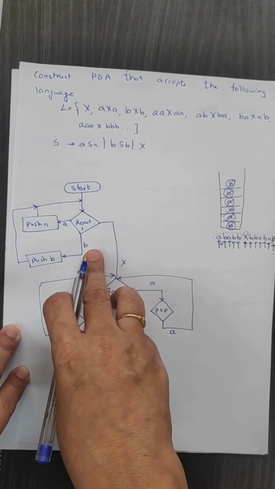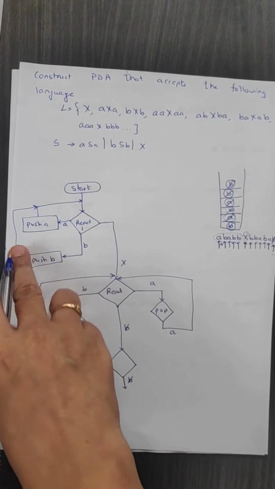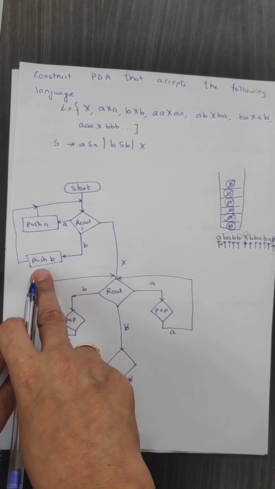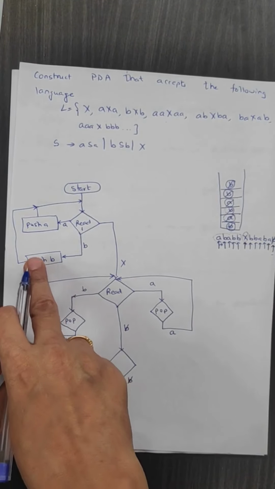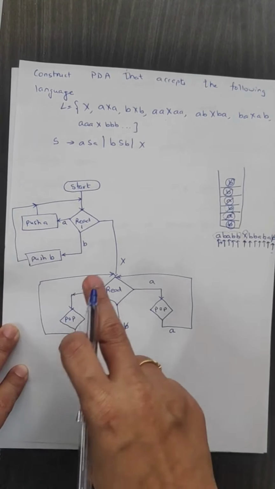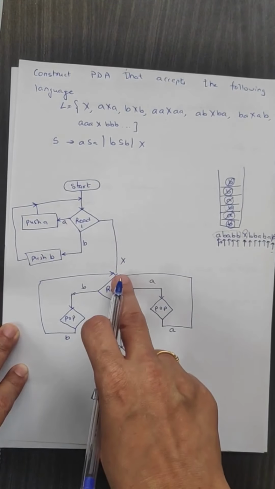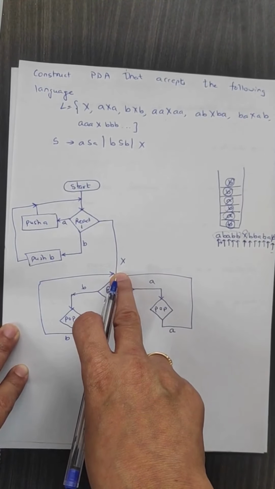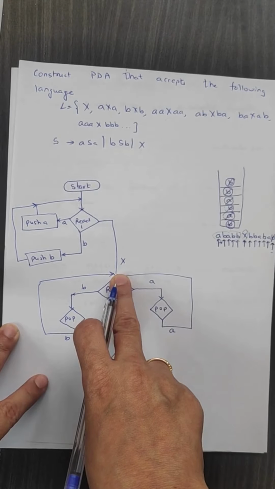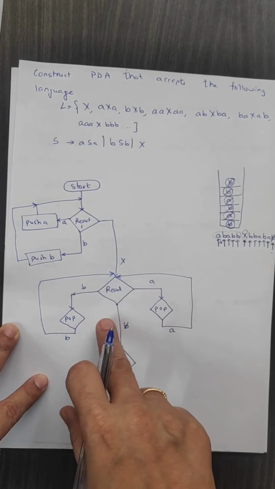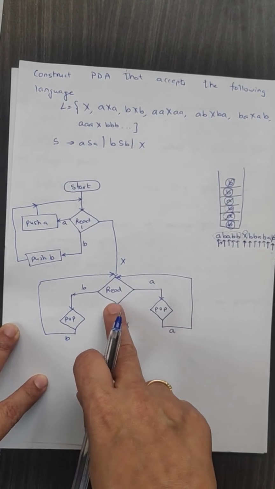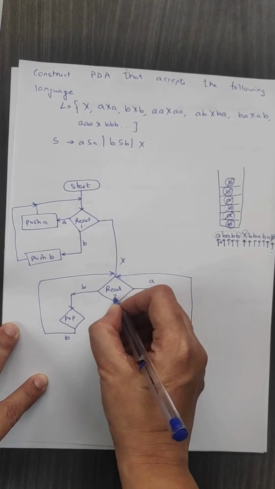If it is B, we push that too. Till the time we do not receive the middle symbol X, we keep pushing A's and B's onto the stack. Once we receive an X, after this X we have to perform popping operations of the symbols. So we perform a new read, which we will call read 2.